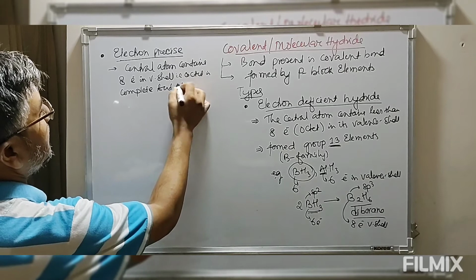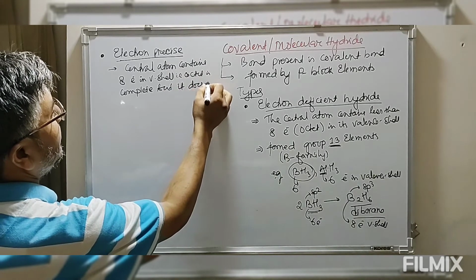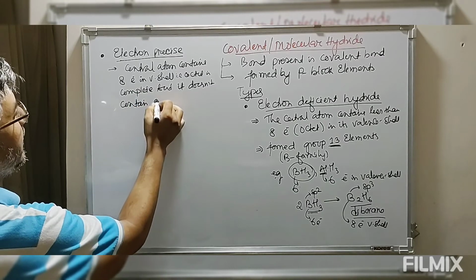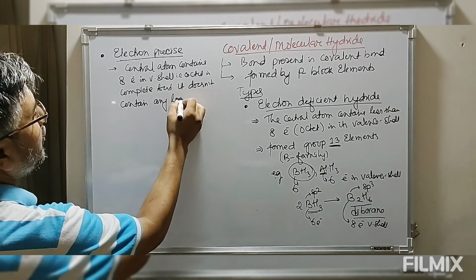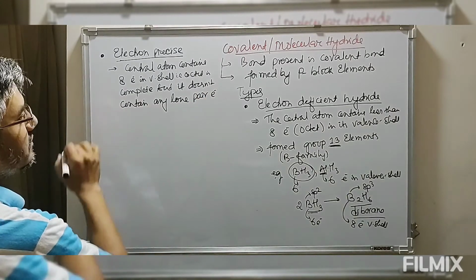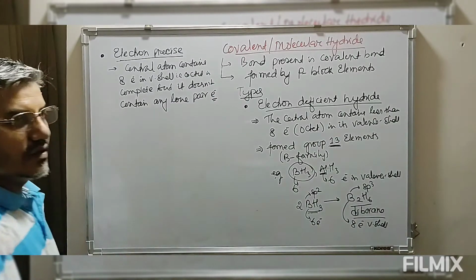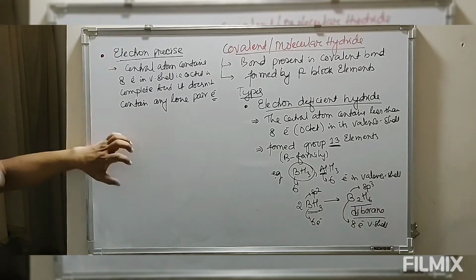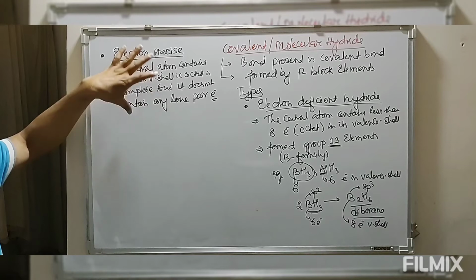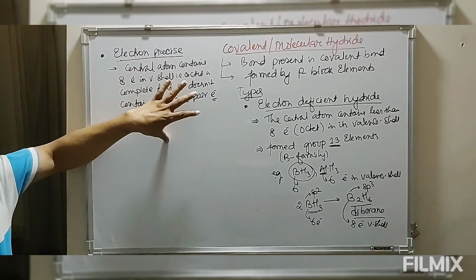It does not contain any lone pair electrons. So electron precise hydride contains 8 electrons in the valency shell of the central atom.